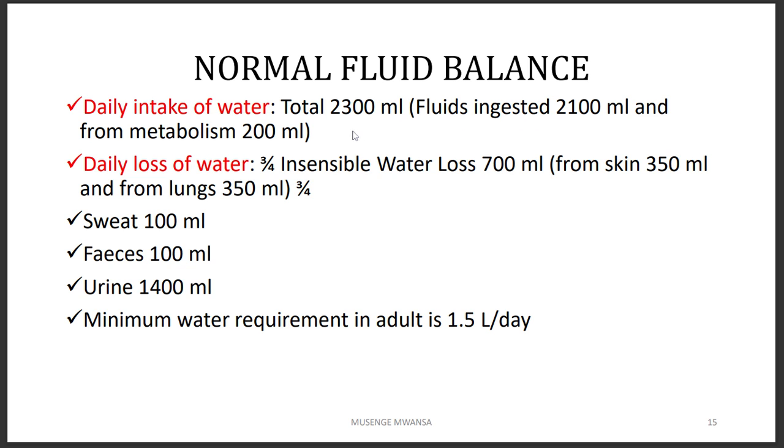So, out of that 2.3 liters, which is 2,300 mils, 2.1 liters is going to be eaten, or you are going to take, of course, the liquid, and then 200 mils is going to be from metabolism. So from the 2.3 liters, I'm going to remove 0.2 liters. So I'm going to remain with what? 2.1 liters. So this 0.2 liters is going to come from metabolism.